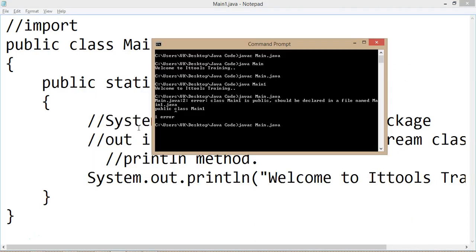And if it contains main, then definitely you have to write your main class as public. Okay, now it is running, so it is showing me the output.